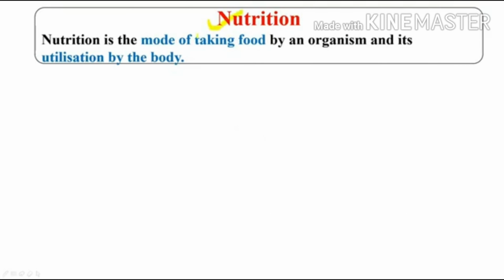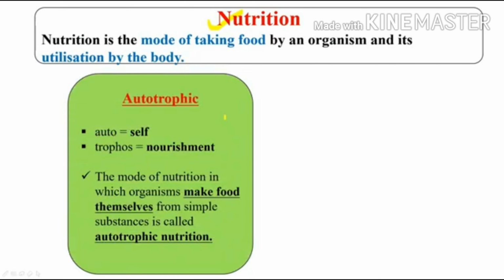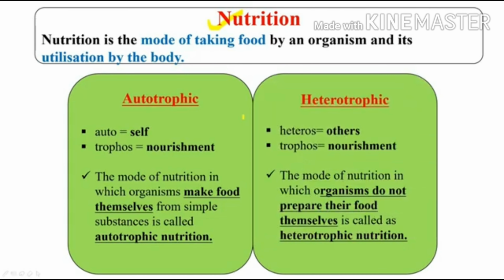Let's study about nutrition. What is nutrition? Nutrition is the mode of taking food by an organism and its utilization by the body. Not only taking the food but how the body will utilize it. That is called nutrition. There are mainly two types of nutrition, that is autotrophic and heterotrophic.